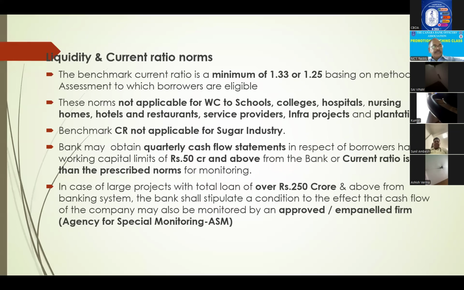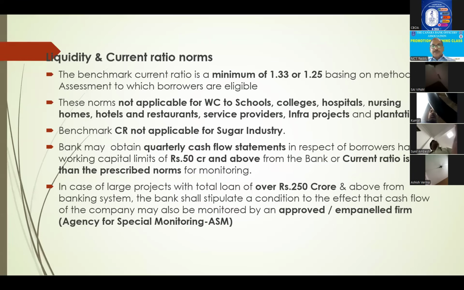Next, liquidity and current ratio norms. The benchmark current ratio is minimum 1.33 for your cash budget method and also your MPBF. It is 1.33 and 1.25 in case of your turnover method. So this is the prescribed benchmark current ratio. And these benchmark current ratios are not applicable for working capital of schools, colleges, hospitals, nursing homes, hotels and restaurants, service providers, infra projects and plantations. For them, it is not applicable, right?